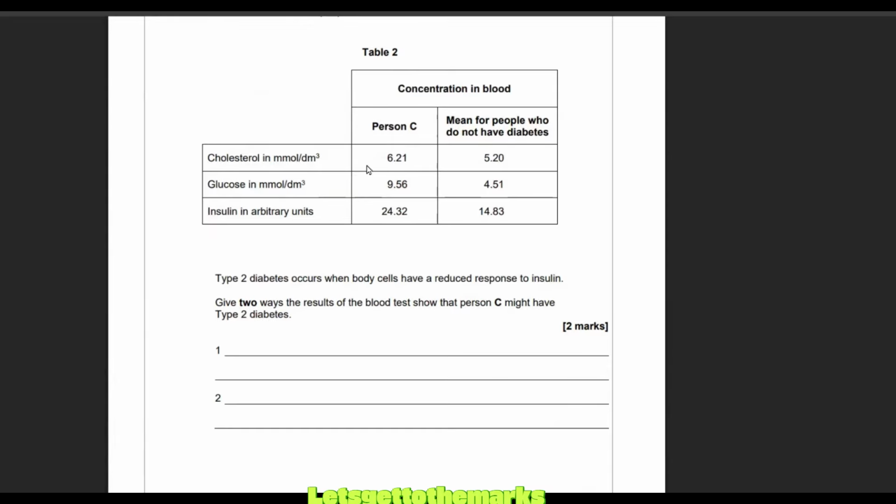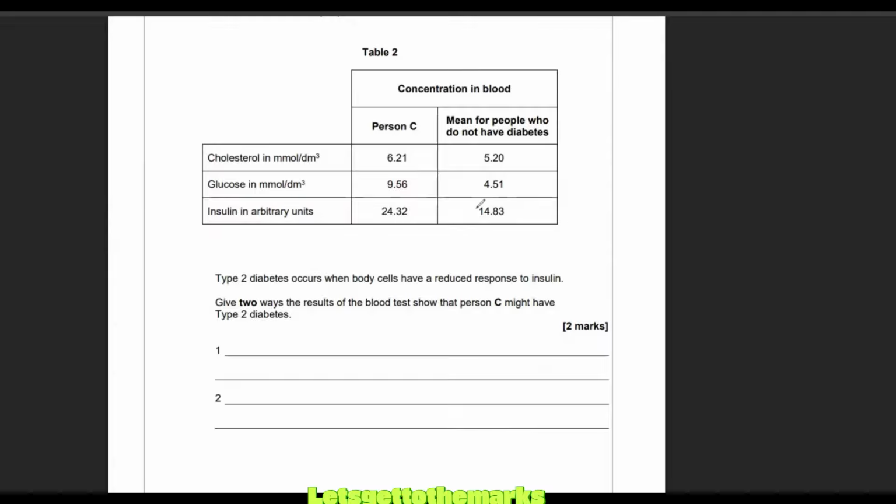Concentration in the blood of person C, they've got a 6.21 cholesterol, they've got a 9.56 glucose, and their insulin is 24.32. Mean for people who don't have diabetes, their cholesterol is only 5.2 and their glucose is half of this person's, it's 4.51 or less than half, and their insulin therefore is less. Type 2 diabetes occurs when body cells have a reduced response to insulin. Give 2 ways the results of the blood test show the person C might have type 2 diabetes.